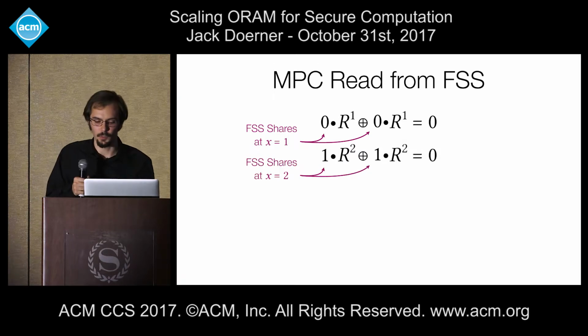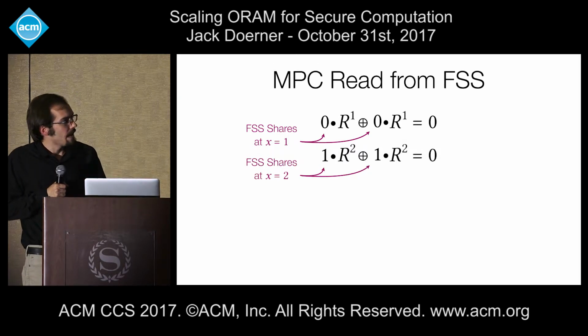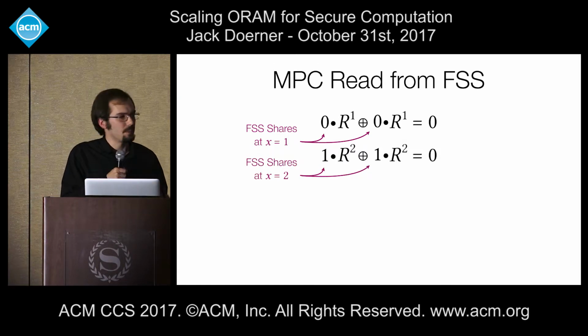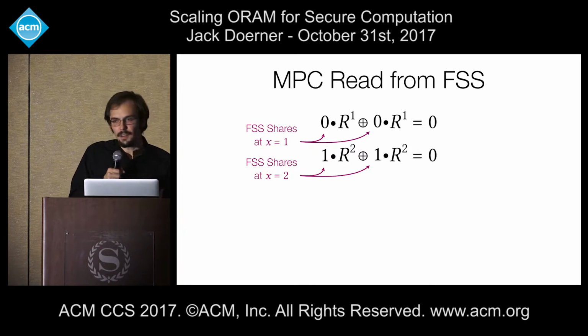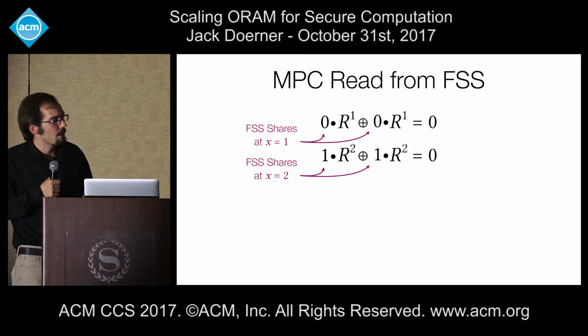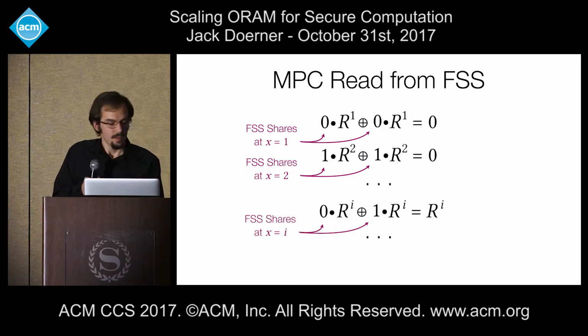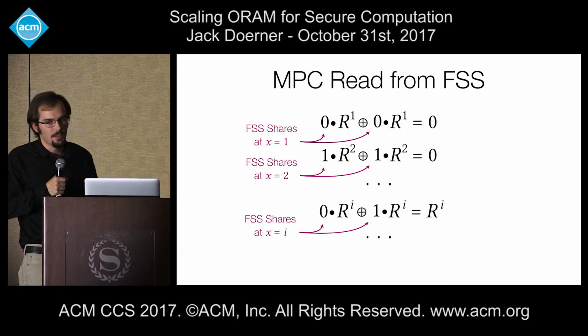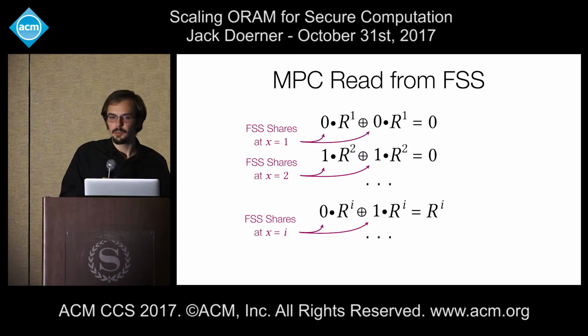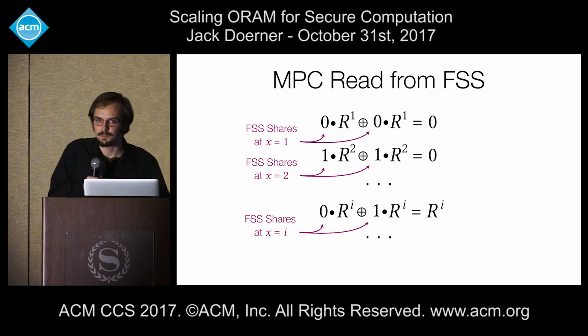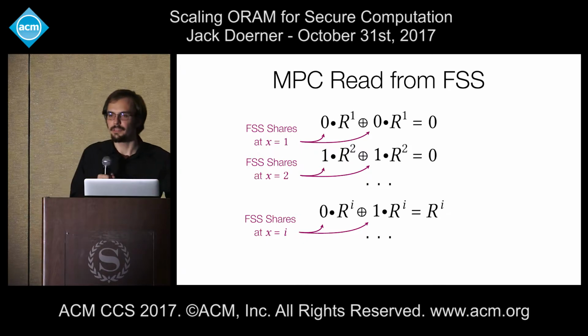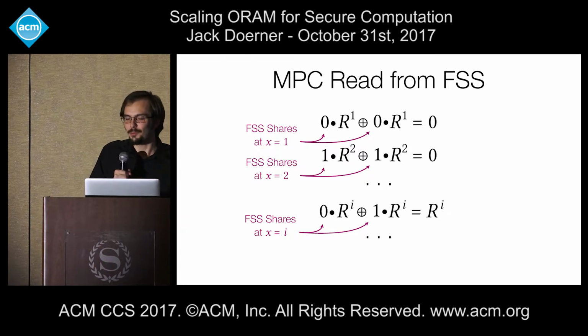Now, the reason all of this works is because at every location in the distributed point function other than index I, Alice and Bob have shares of 0. And therefore, the contributions from the memory elements at those locations cancel each other out. At memory location I, however, Alice and Bob have shares of 1, and therefore the contribution from that memory location remains. Now, this scheme is nice. It's actually very efficient. The problem is we can't write to it.